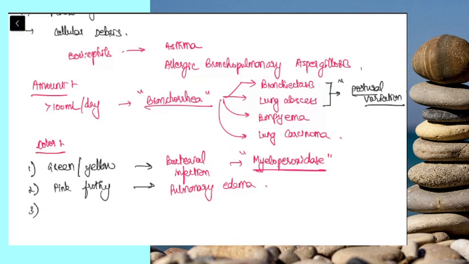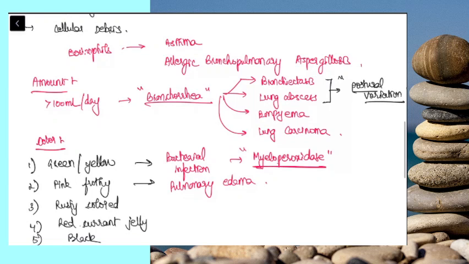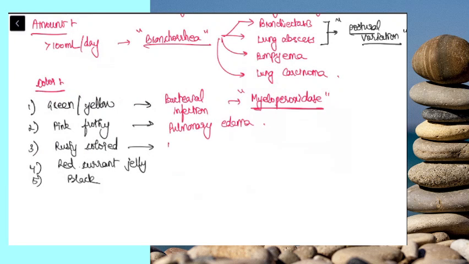Next we have certain conditions which you need to know about. Rusty color, red currant jelly, then black. Rusty is seen in pneumococcal pneumonia. Red currant jelly is Klebsiella pneumonia. Black is coal workers pneumoconiosis.